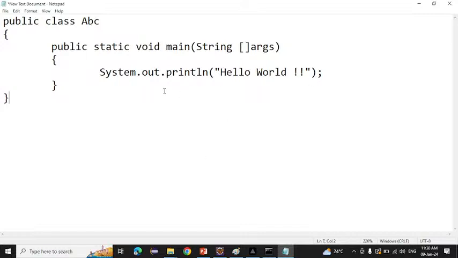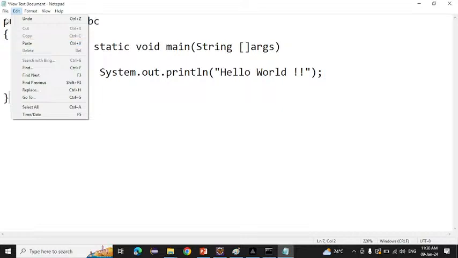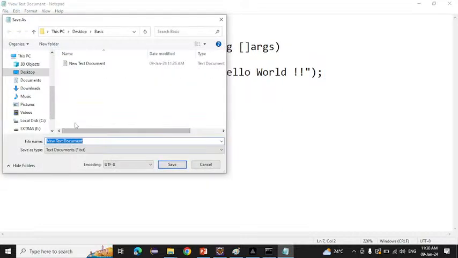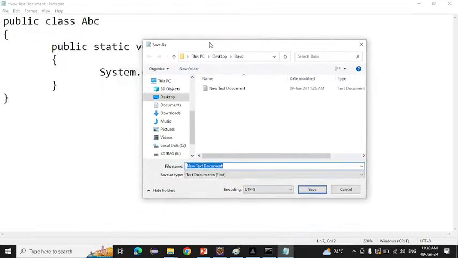So for that we have to save the program. Which language we are using now? Java. Simple file. Then you have to click on the save as. Okay, and after that you have to write a name here. Whatever name you have given to the class. What is the name of our class? ABC. Same name you have to give here also. ABC. And after that we have to give the extension dot java. And here all documents.